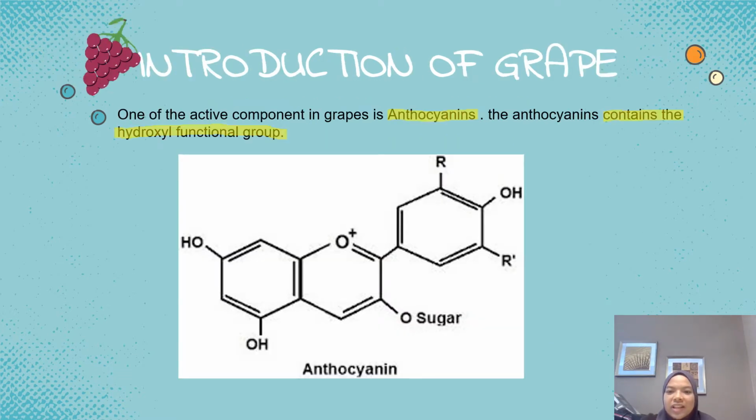I will give you a little bit of introduction to grapes. One of the active components in grapes is anthocyanin. The anthocyanin contains the hydroxyl functional group, which is OH. The function of anthocyanin is to give color, and we can find anthocyanin in the grape skin.